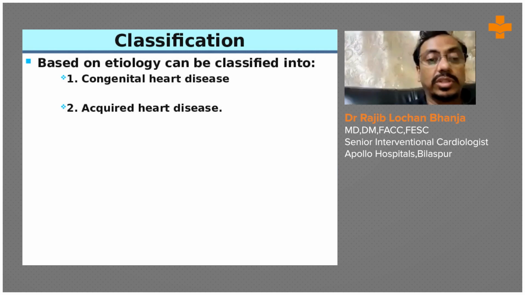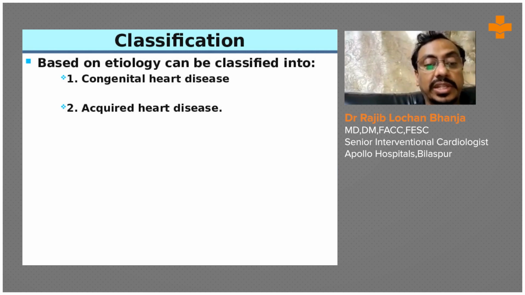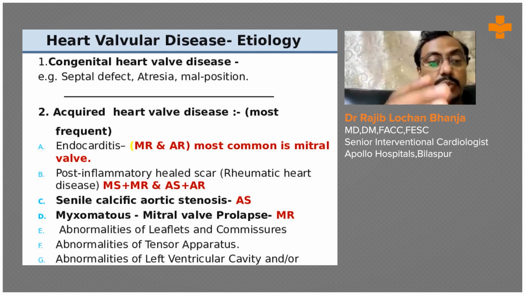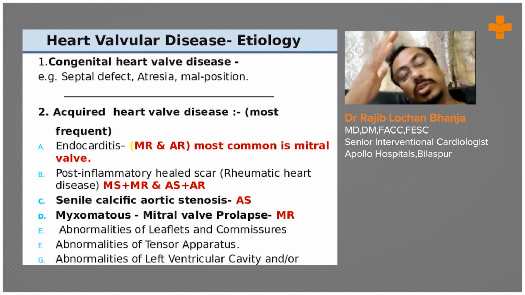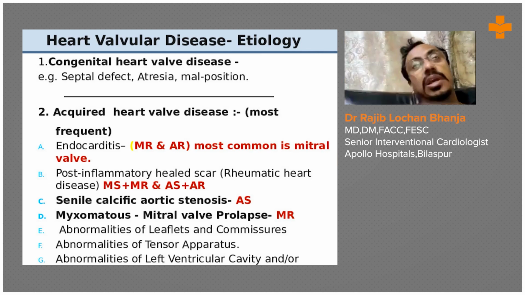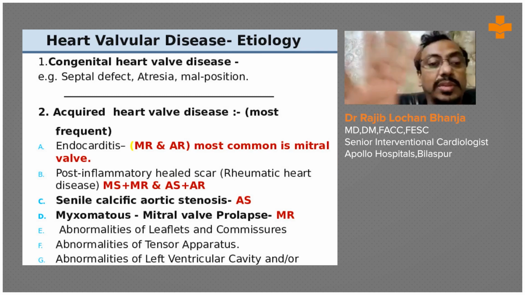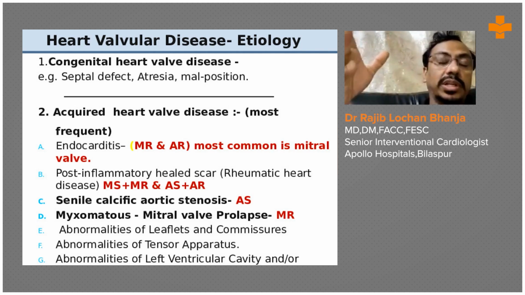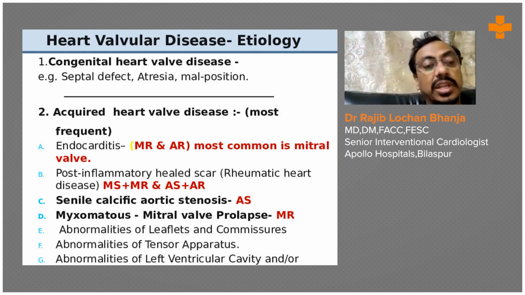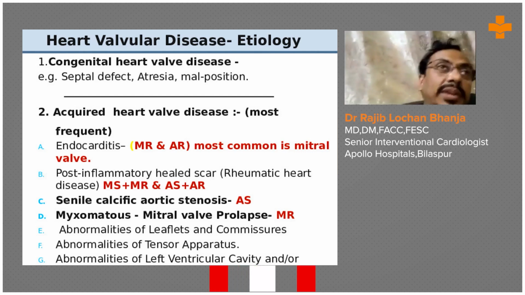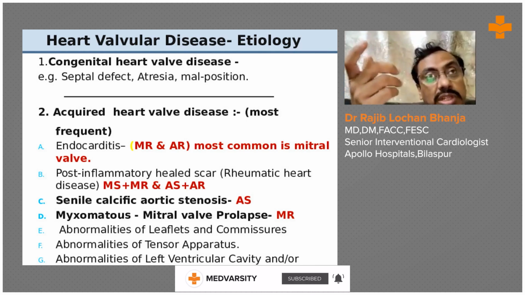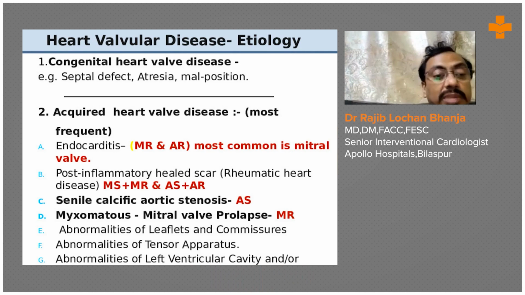Based on the etiology, valvular heart disease is congenital or acquired. Acquired heart valve disease is the most frequent. In the congenital group, there are bicuspid aortic valve and atresia of the valve. There are many causes of aortic valve disease from the beginning, and these valves gradually lead to disease in the third and fourth decades. Sometimes there is congenital severe aortic stenosis or aortic atresia, and those patients need very urgent treatment.